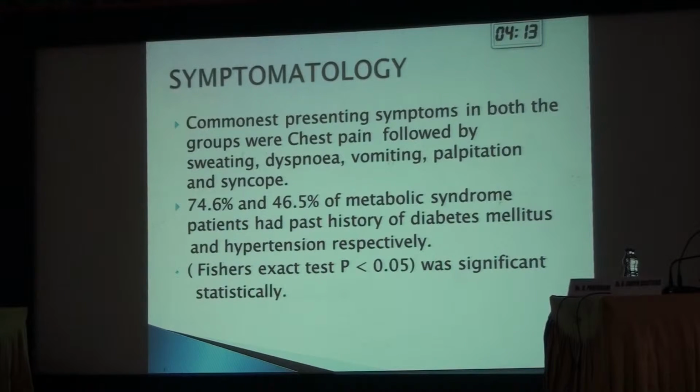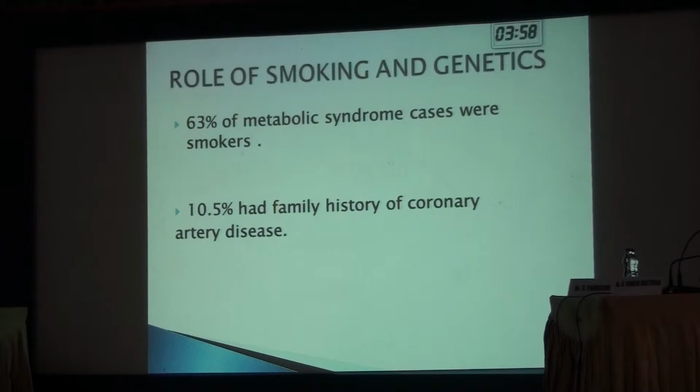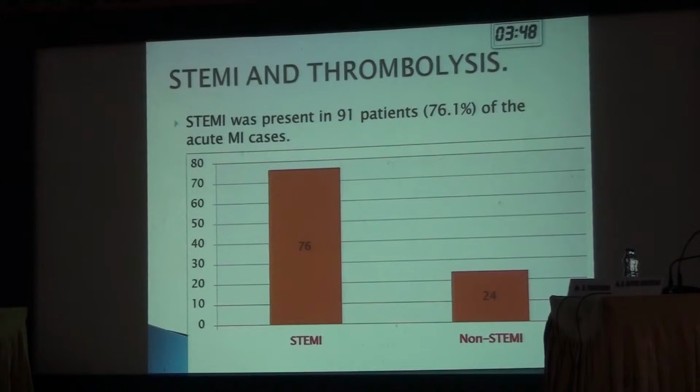Coming to symptomatology, commonest presenting symptom was chest pain, followed by sweating, dyspnea, vomiting, palpitation, and syncope. Coming to metabolic syndrome patients, 74% of them had diabetes and 46% of them had hypertension. And of the metabolic syndrome cases, 63% of the cases were smokers and 10.5% of the cases had family history of coronary artery disease.